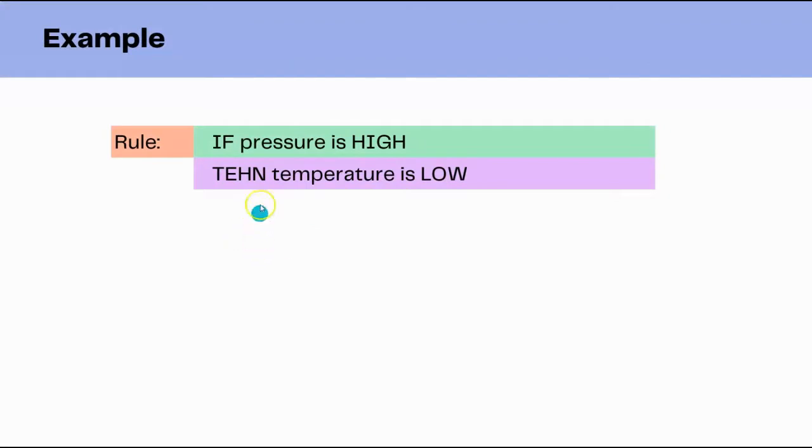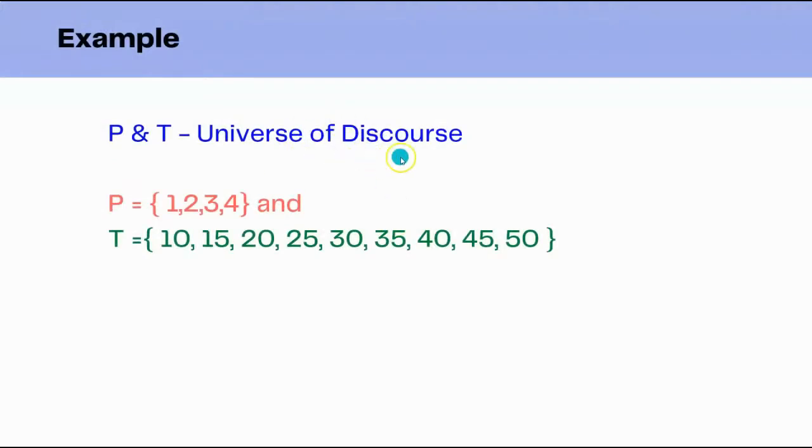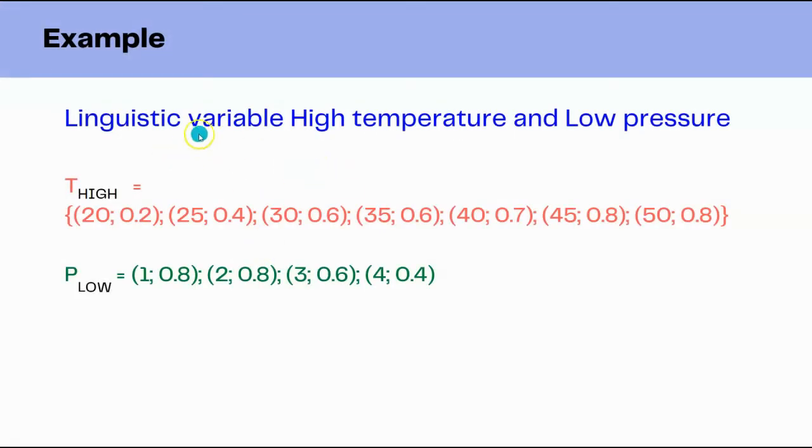Let us take the example, if pressure is high, then temperature is low. So in this example, we have the universe of discourse as P and T. And P has some linguistic variables 1, 2, 3, 4 and T has the linguistic variables 10, 15, 20 up to 50. So these are called the linguistic variables. And for pressure and temperature, we say the linguistic variable high temperature, which we have mentioned as T high, indicated with some values. When it is 20, it is implied with 0.2, and when it is 25, the value will be 0.4. Likewise, up to 50 it has been given the value 0.8.